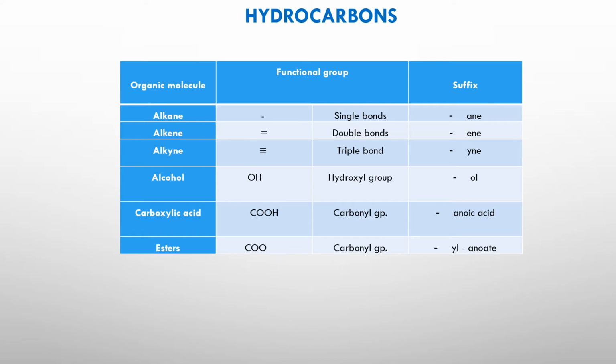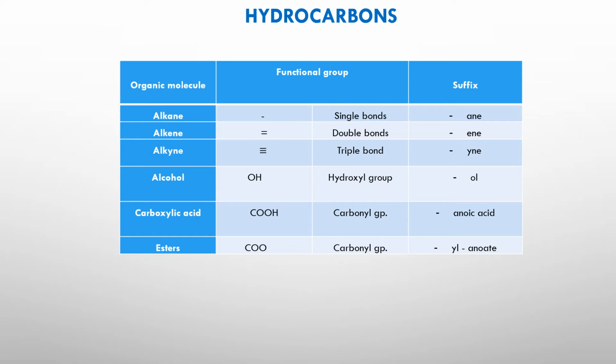So the very important thing that we have to understand is how we are going to differentiate each organic compound from the next. Now, if you're looking at alkane, please note the functional group of each organic molecule. Alkanes consist of a single bond, and the name of the alkane is going to end with -ane. So there will be something-ane.